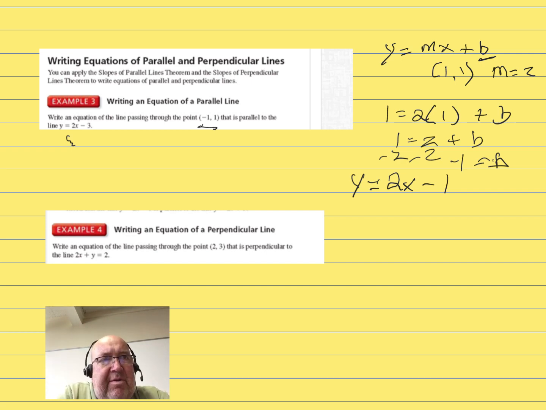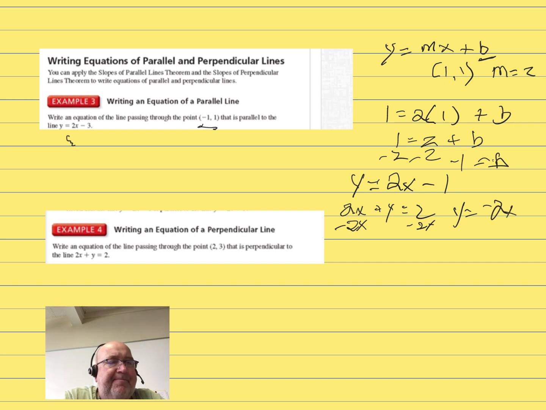What we're going to do first, we're going to take that 2x plus y equals 2, and we're going to get it into the form y equals mx plus b by subtracting 2x from both sides. So our new line, our slope-intercept form of the line is y is equal to negative 2x plus 2.